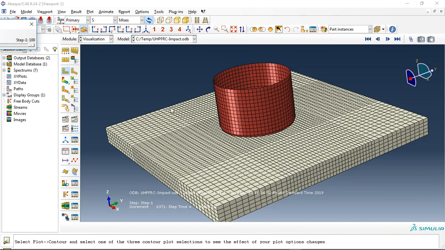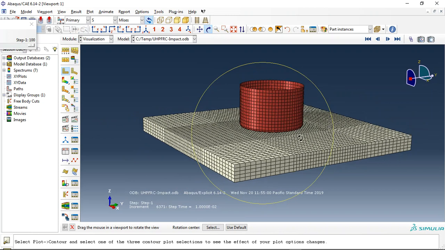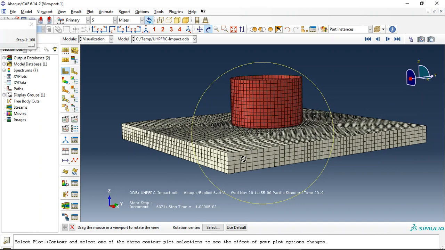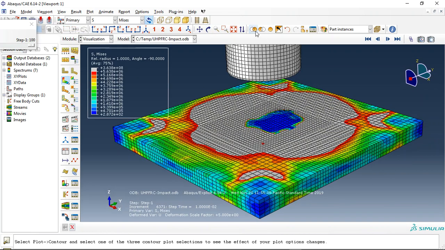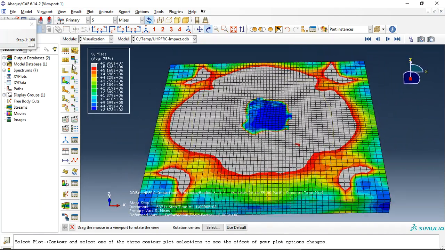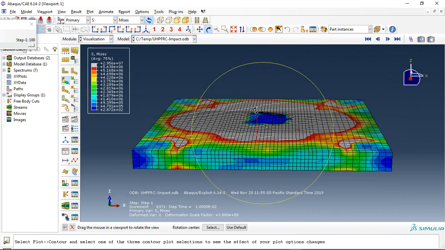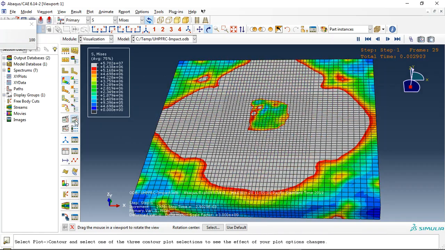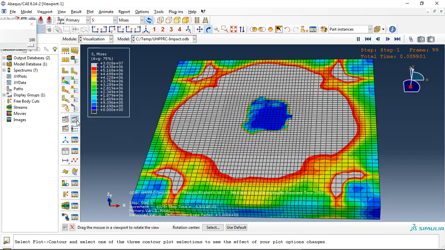Welcome to this simulation. Today I did a model of rigid impact onto the ultra high performance fiber reinforced concrete with rebar inside that. If I click on this option and hold just the concrete part, this is the concrete you can see. I use magnitude, for instance 3 magnitude, to have a better view and limit. You can see this is the stress propagation during the impact.